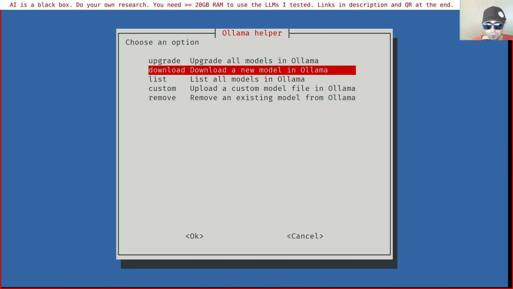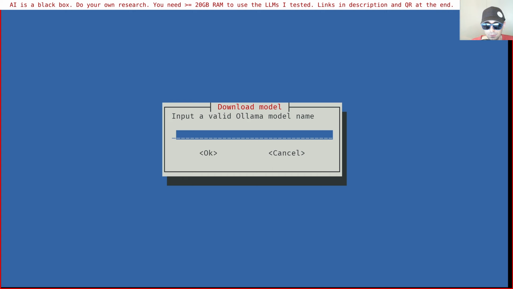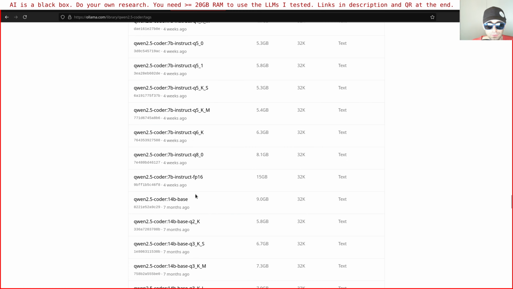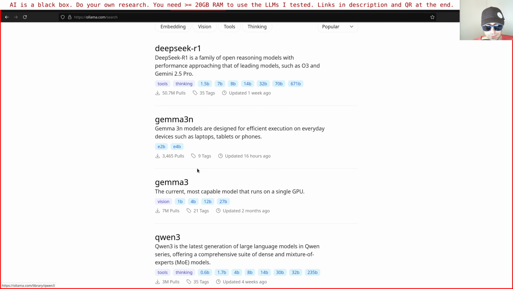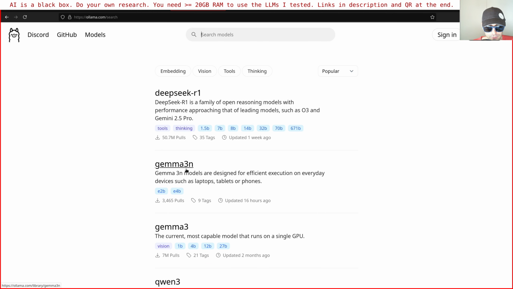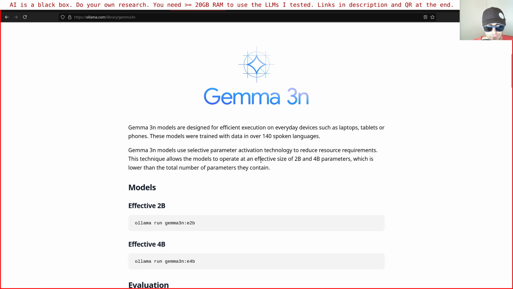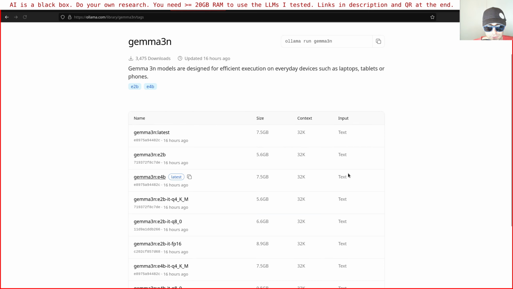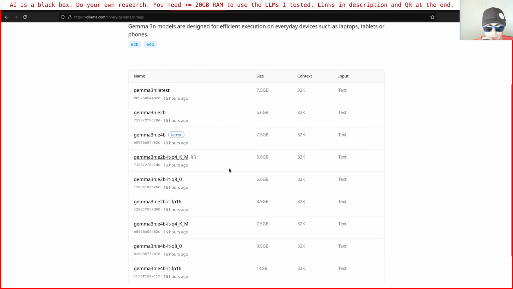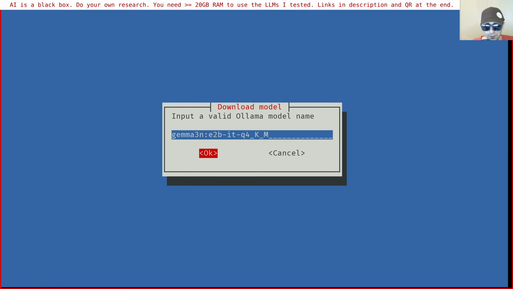And if you want to download a model, you go to the Ollama website and select the model you want. Okay, let's see. This one is a new model. It wasn't available until recently. I never saw this one, so maybe we can try it. Let's see what we have here. Maybe we can try this one, paste it here.